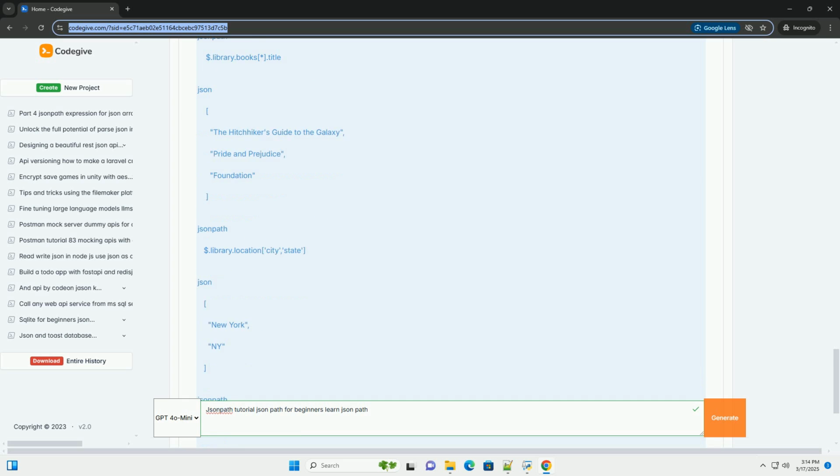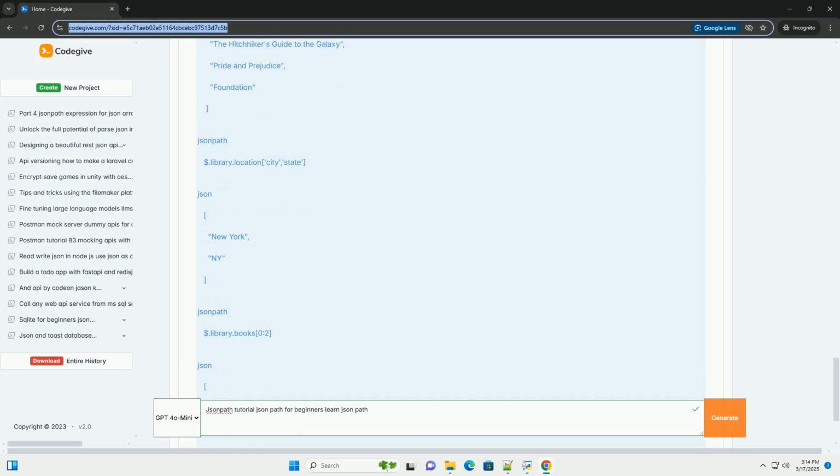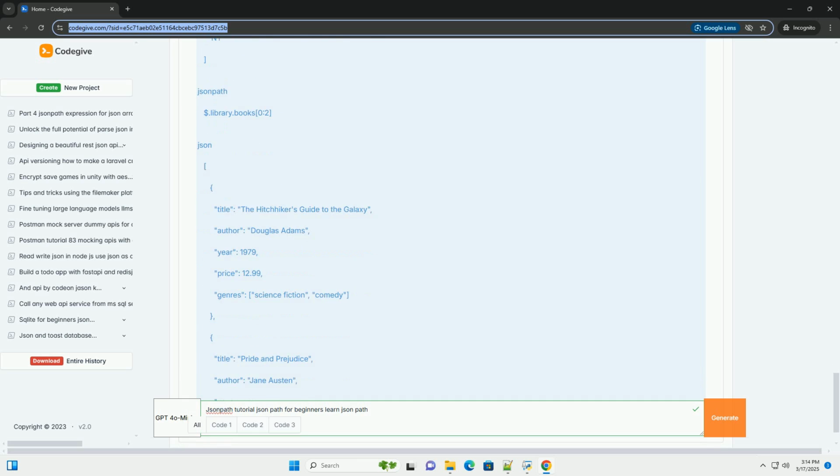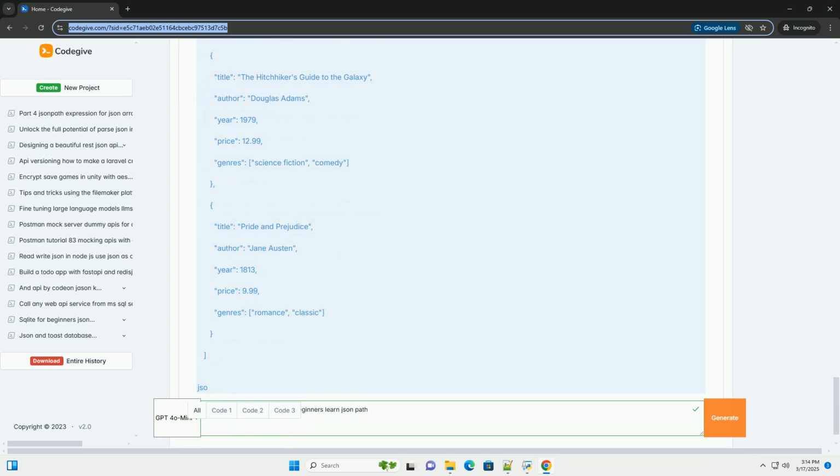Why use JSONPath? Simplified data extraction. Extract only the data you need, avoiding unnecessary parsing and iteration. Readability. JSONPath expressions are often more concise and easier to understand than equivalent code. Flexibility. Allows dynamic selection of data based on conditions. Efficiency. Some JSONPath implementations are optimized for performance. Integration. Many programming languages and libraries provide built-in JSONPath support.